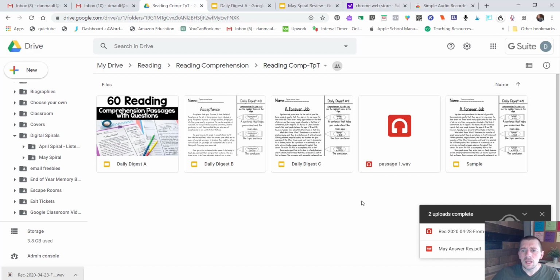Okay, it's a maximum number per day, so it's not like we reached the max forever of listening to this file, but it is going to be per day. So like I said, if you're sharing it for an entire grade level, probably not going to work. If you're just sharing it for your class, you shouldn't have any issues with that whatsoever. But if you're sharing it with a big group of people, I would definitely recommend changing the way that you do that.